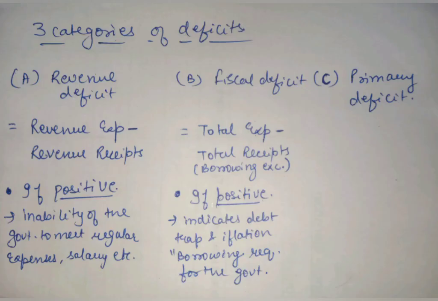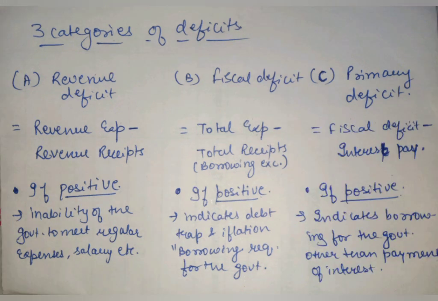The second type of deficit is fiscal deficit, which is calculated by the formula total expenditure less total receipts. An important thing to be noted here is that while taking total receipts, we have to exclude the borrowings. A positive value of fiscal deficit indicates that there is a debt trap and inflation in the economy, and it indicates the borrowing requirements for the government. A very important note, fiscal deficit indicates borrowings for the government.